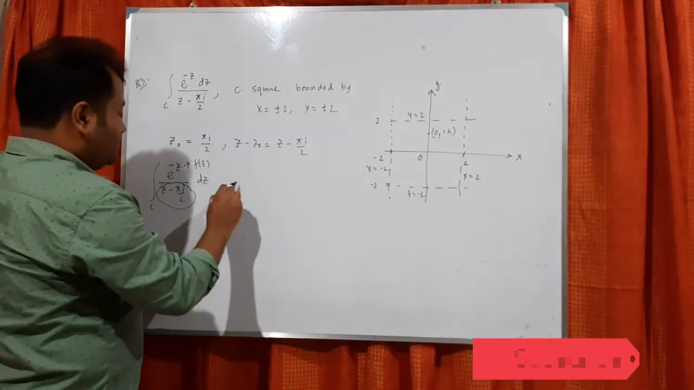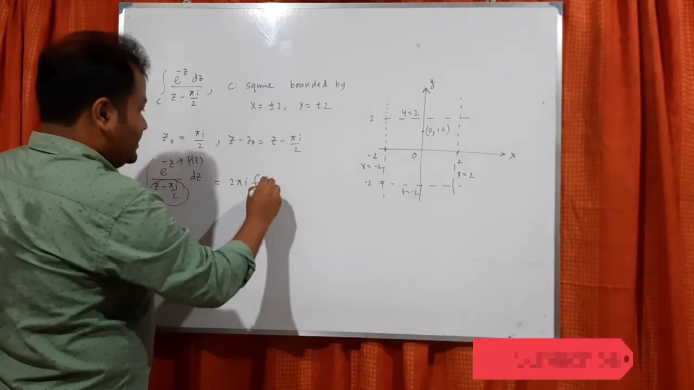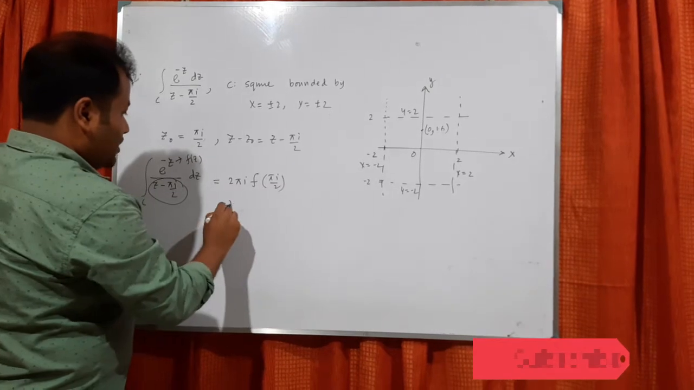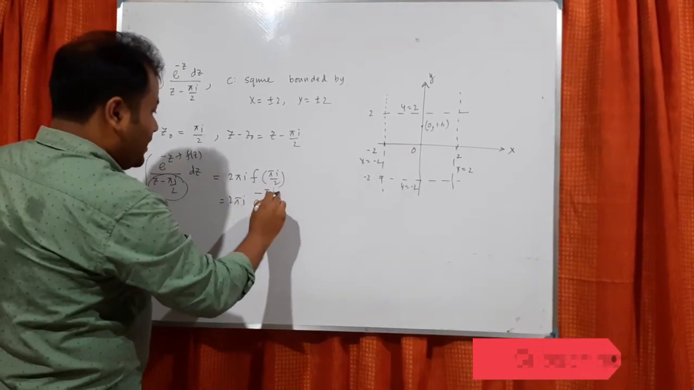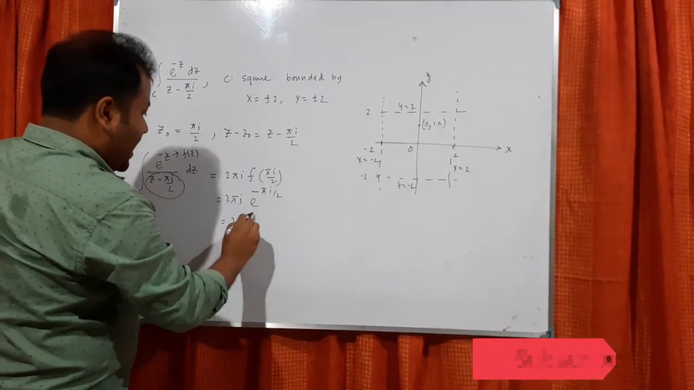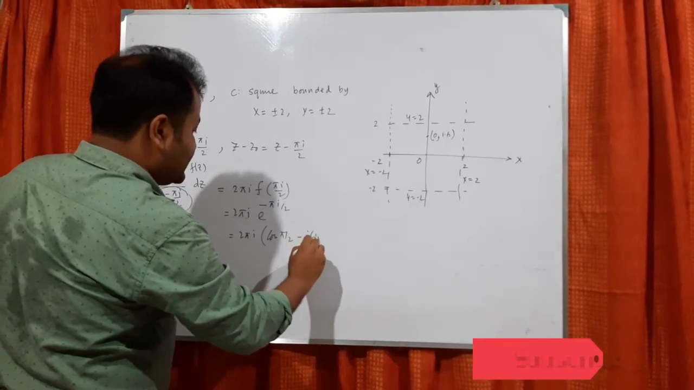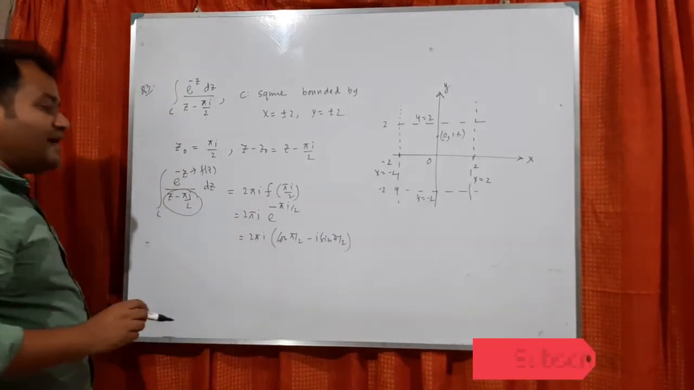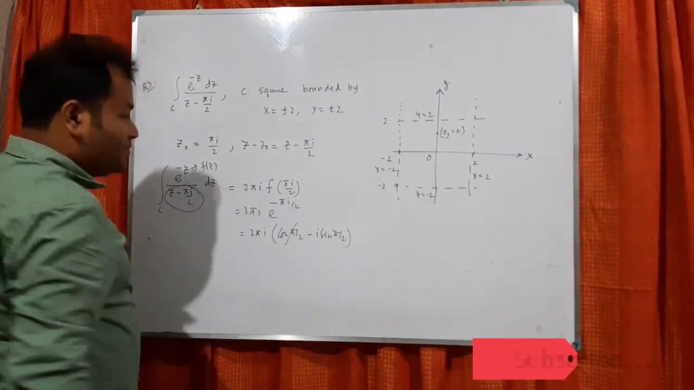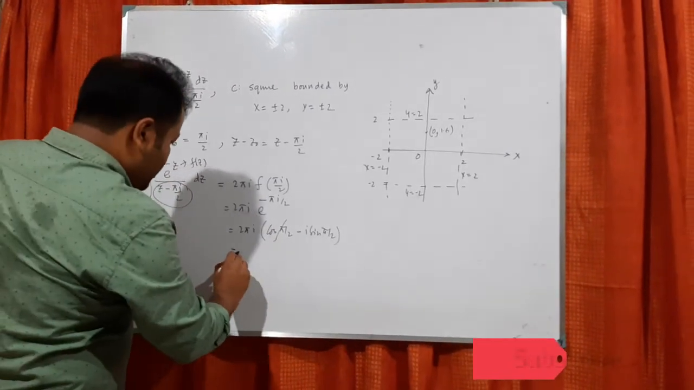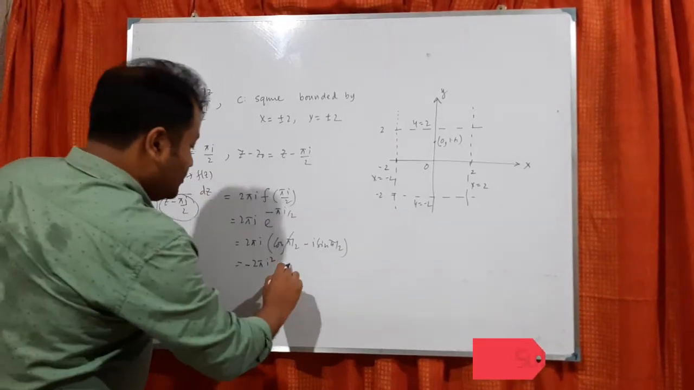So according to this formula, it will be 2 pi I f of z naught, that is pi I by 2. So now 2 pi I, f means e power minus pi I by 2. So 2 pi I, it can be written cos pi by 2 minus I sin pi by 2, because e power I theta is cos theta plus I sin theta. Cos pi by 2 is 0, sin pi by 2 is 1. So it will be minus 2 pi I square. Now I square is again minus 1, so it will be 2 pi.